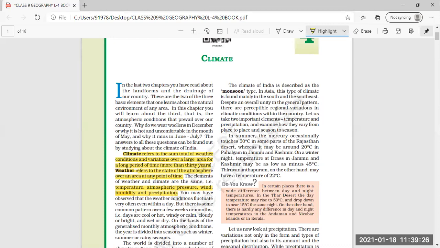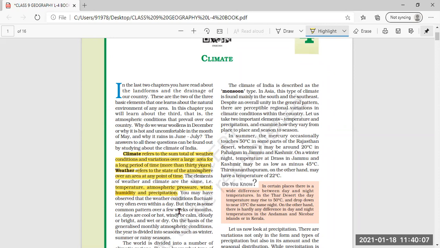So you may have observed that the weather conditions fluctuate. They do not remain the same very often. Even within a day, in the winter season you may find it very cold early in the morning, but slowly as the sun rises, you will find it a little bit hot. That is why we say weather conditions fluctuate and do not remain the same, even within a day.